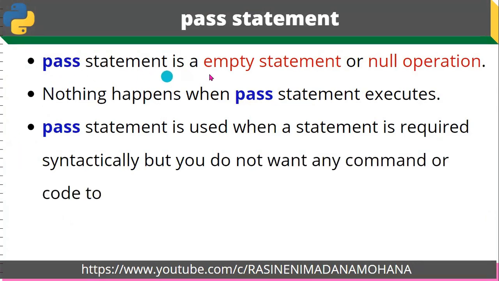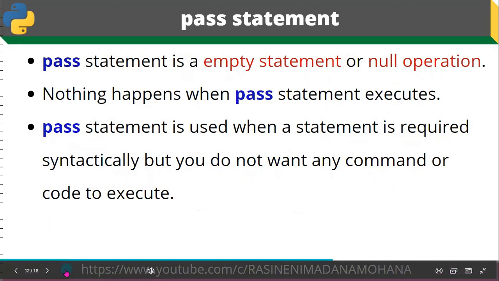The pass statement is an empty statement or null operation. Nothing happens when the pass statement executes. It is used when a statement is required syntactically, but you do not want any command or code to execute. Only for syntactical purposes can this be used.